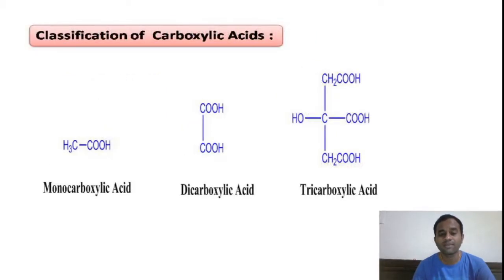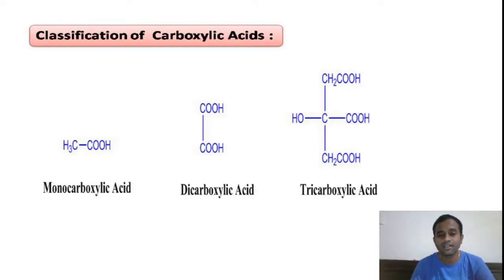Coming to another type of classification, based on the number of carboxylic acid groups, carboxylic acids are classified into various types. If the compound has only one carboxylic acid group, it is called a monocarboxylic acid. If the compound has more than one, those are called polycarboxylic acids.